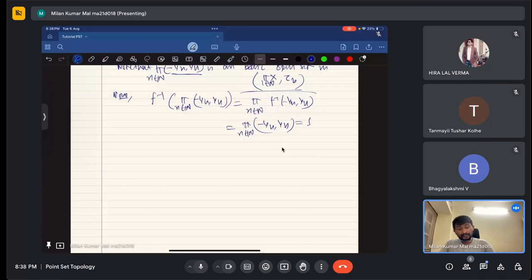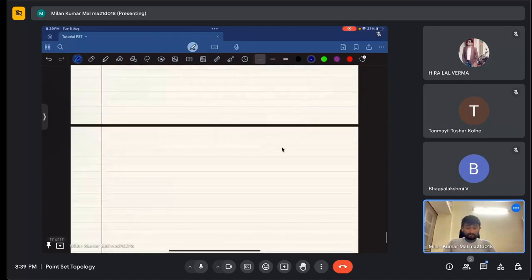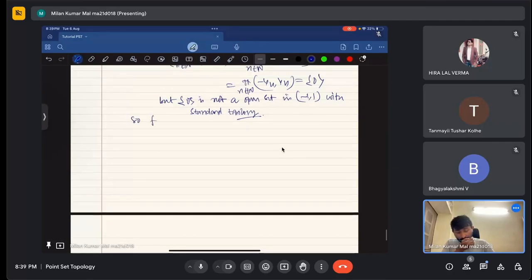But this set is a singleton set, and this singleton set is not an open set in (-1, 1) with standard topology. Okay, is it clear? So F is not continuous.